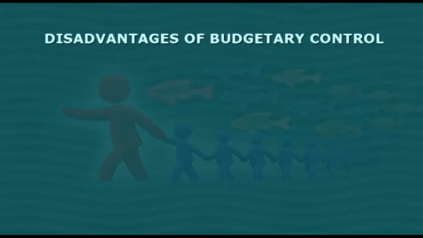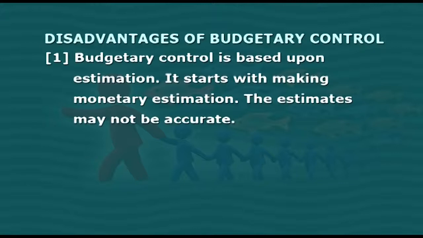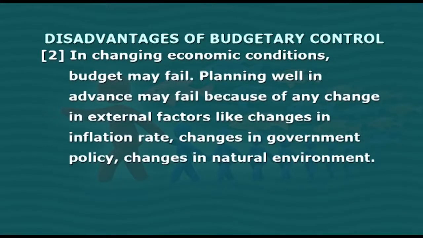Let us understand disadvantages of budgetary control. Friends, budgetary control is based upon estimation. It starts with making monetary estimation. The estimates may not be accurate. Secondly, in changing economic conditions, budget may fail. Planning well in advance may fail because of any change in external factors like changes in inflation rate, changes in the government policy, changes in natural environment factors.